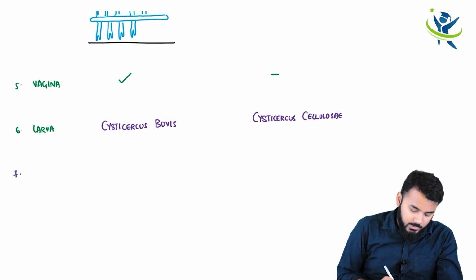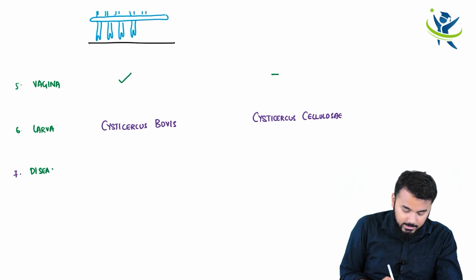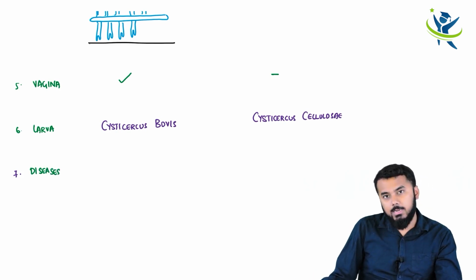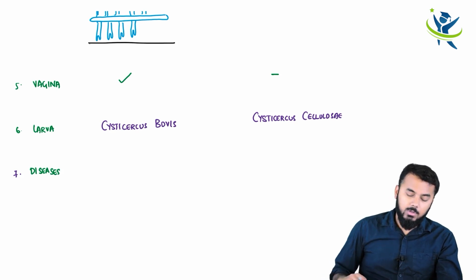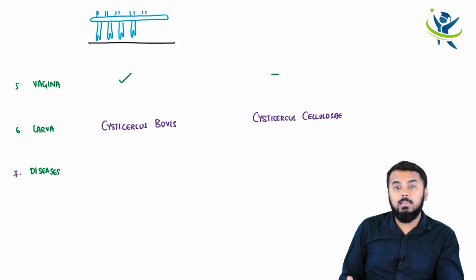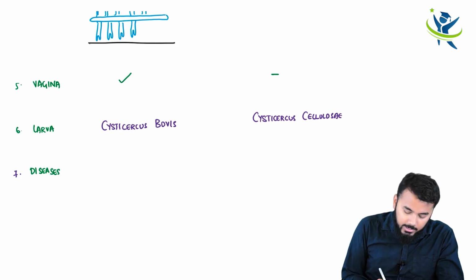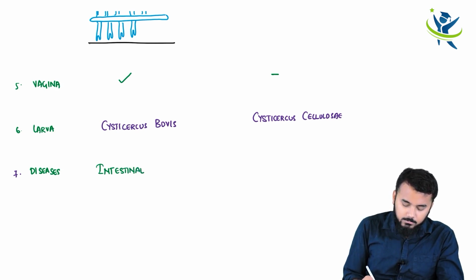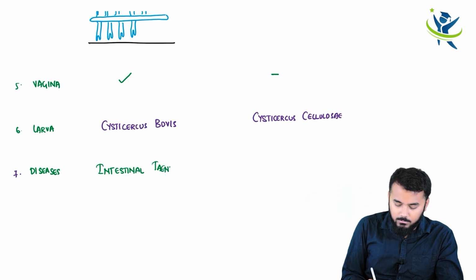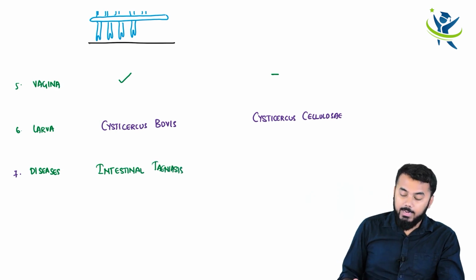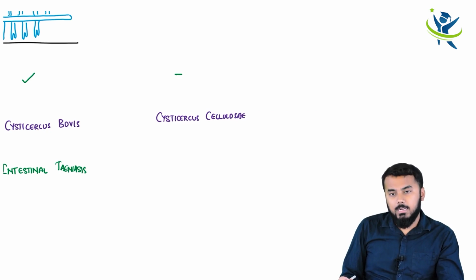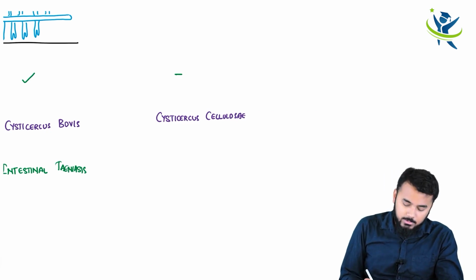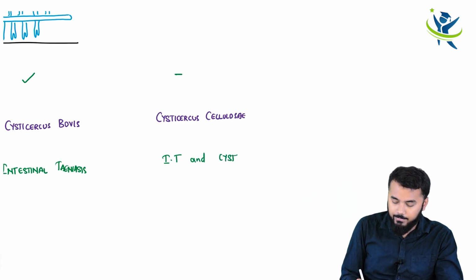Okay. Now what are the diseases that are caused by Taenia saginata as well as Taenia solium? The disease that is caused by Taenia saginata is intestinal Taeniasis, whereas in case of Taenia solium it is intestinal Taeniasis as well as cysticercosis.